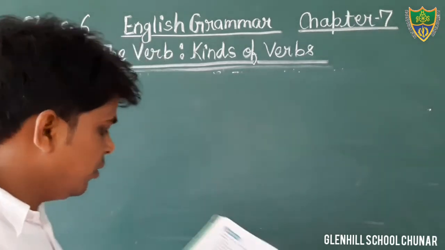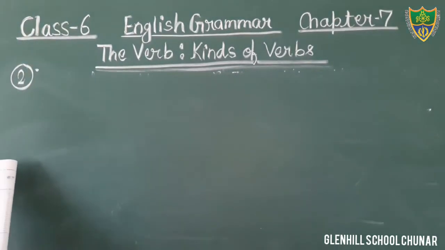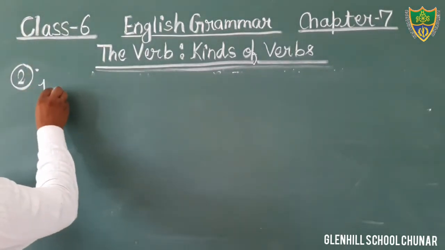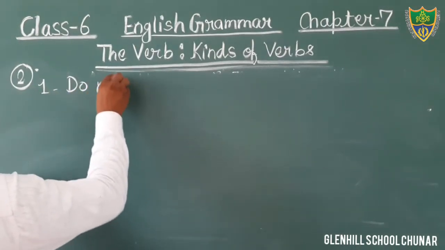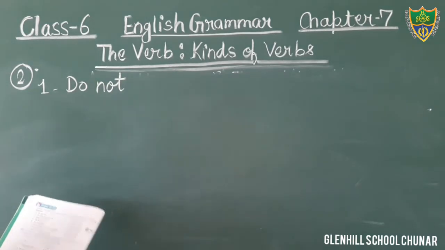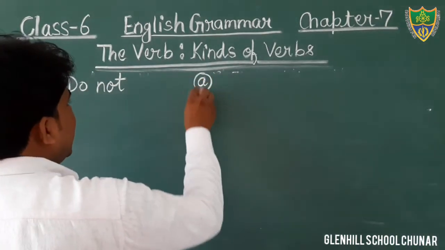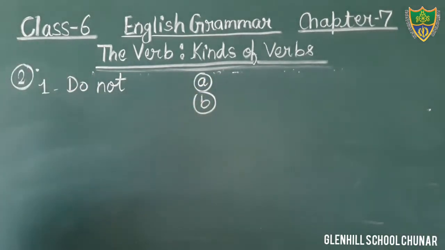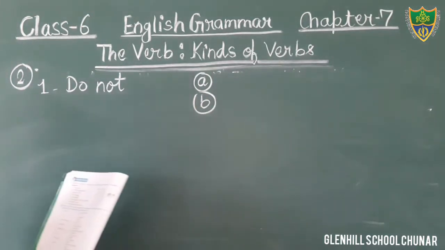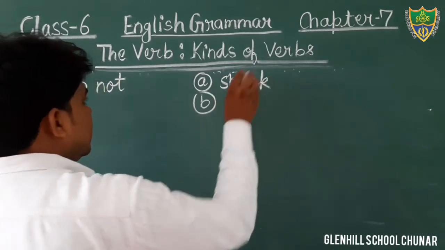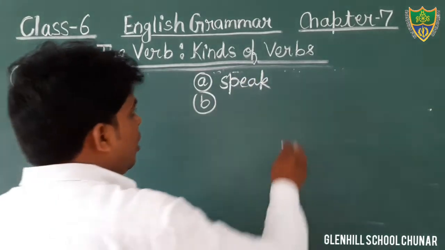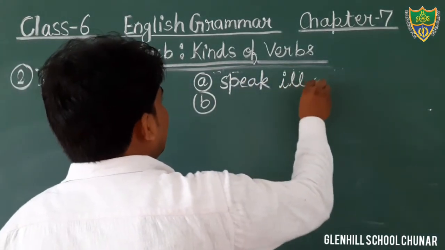Okay, students, just see. The first question is given here. It is given in your book. And there are 2 options, A and B. And in the first it is written, speak ill of others.